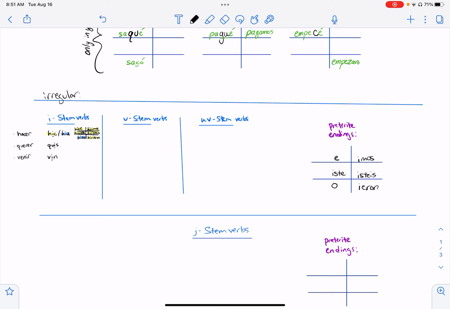So I would conjugate querer in the preterite as quise, quisiste, quiso, quisimos, quisisteis, quisieron. Venir would be vine, viniste, vino, vinimos, vinisteis, vinieron. So you just add these endings on to these stems.